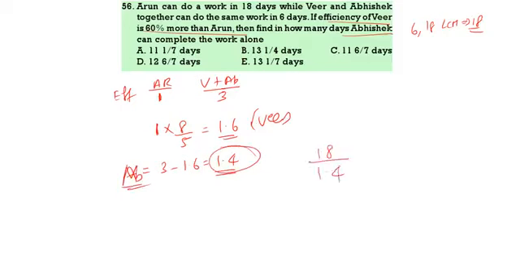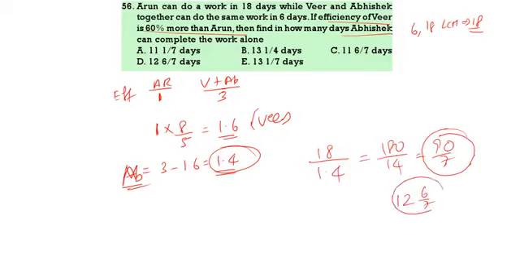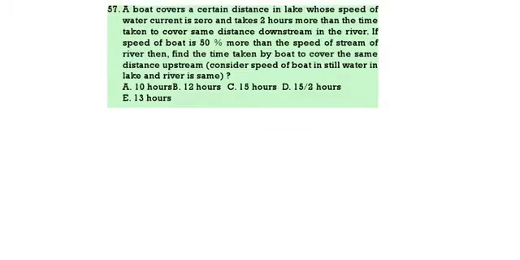He will complete the work in how many days? It is 180 by 14, or else it is 90 by 7. 90 by 7 means 7 12s 84. So 12 6 by 7 days. Next.